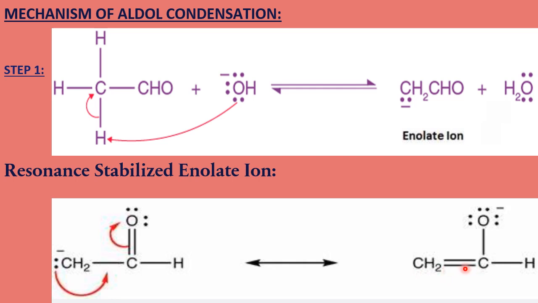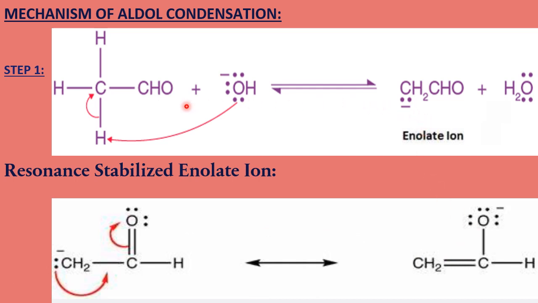When double bond is present, we call it ene, and this O negative can attract H positive to form OH here, which is an alcohol. So ene plus alcohol, enol. Because it is in the ionic form, we call it enolate ion. Either H positive can be attracted here, or any metal with positive charge can be attracted here. So this is the enolate ion, and this is exactly the resonance structure of this enolate ion. These two forms we can call enolate ion.